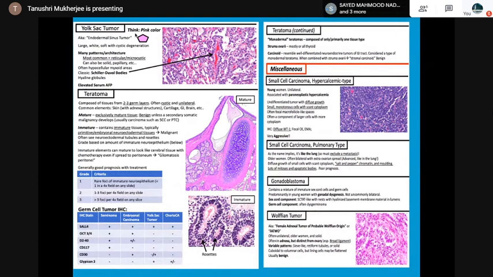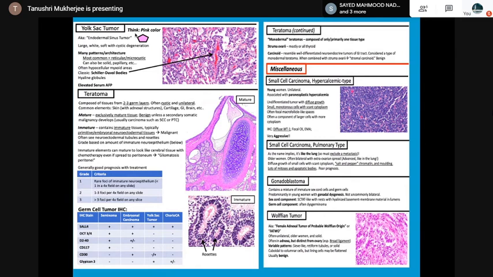Then teratoma, you know it can have various components, mature and immature. The grading is done as per the presence of immature neuroepithelium. Grade 1, 2 and 3: rare foci of immature neuroepithelium is grade 1, and grade 3 is more than 3 foci per low power field on any slide.